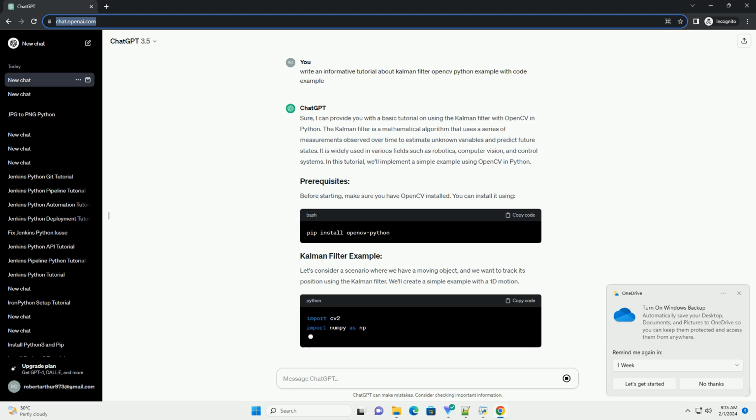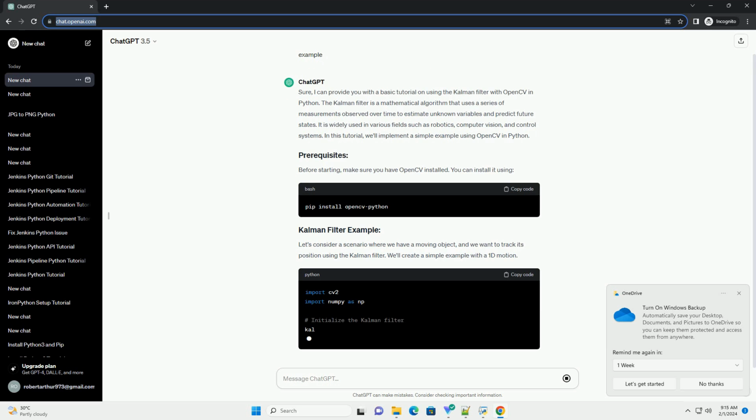Before starting, make sure you have OpenCV installed. You can install it using pip.